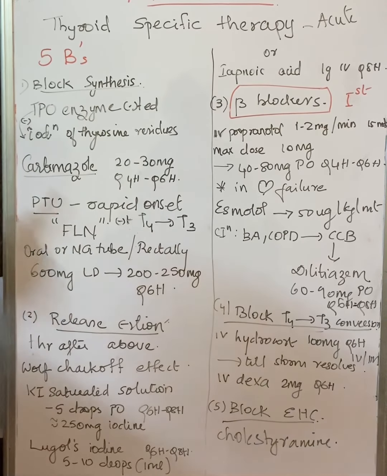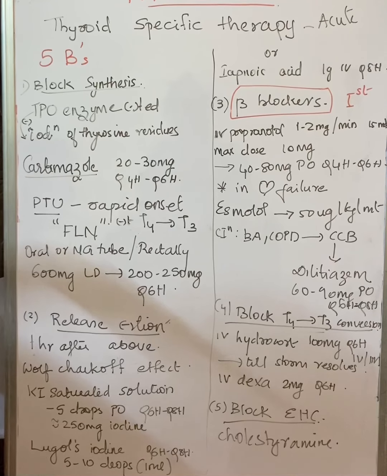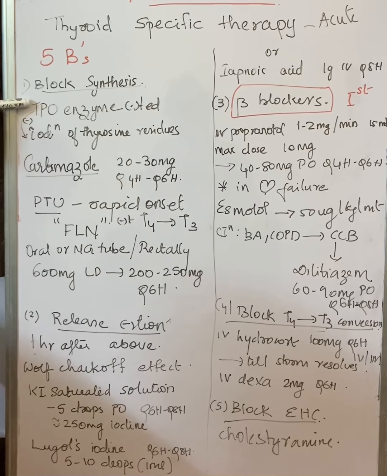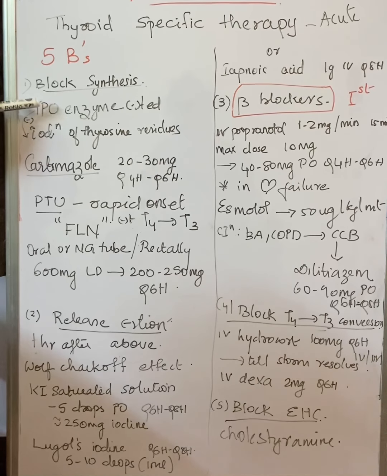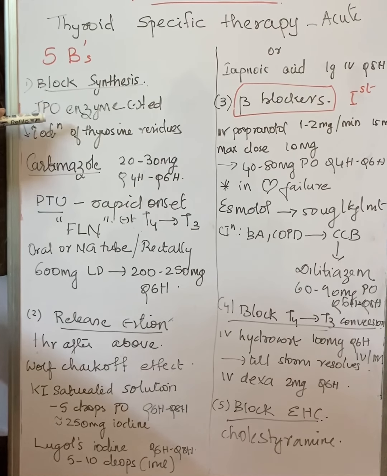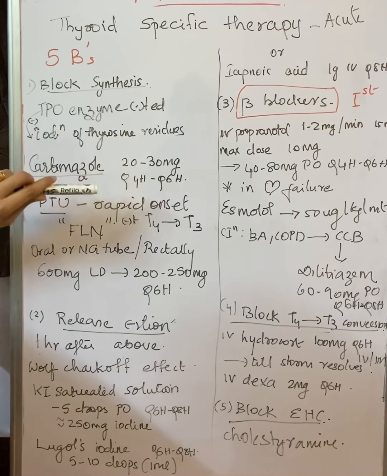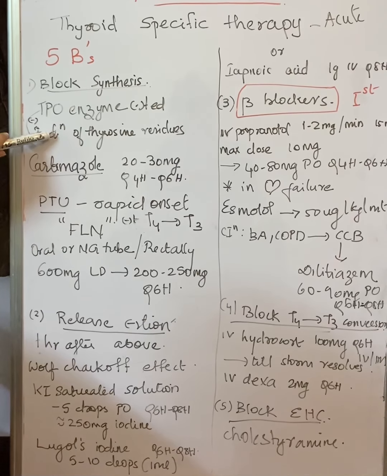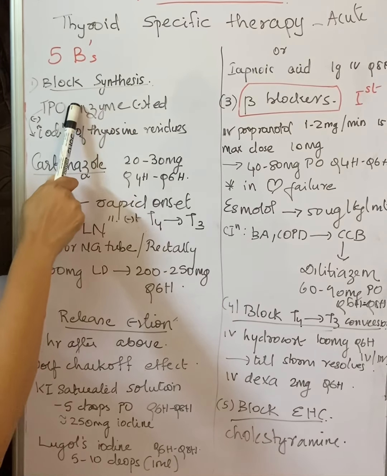How will we block the synthesis of the thyroid hormone? For that we use drugs like carbimazole and propylthiouracil. These are thyroid peroxidase enzyme inhibitors. This thyroid peroxidase enzyme is involved in the iodination of tyrosine residues, which are involved in T3 and T4 synthesis. So this iodination is done by the TPO enzyme, and this enzyme is inhibited.